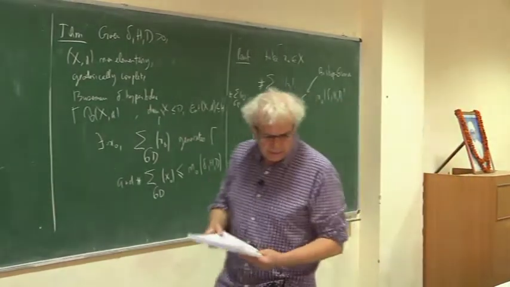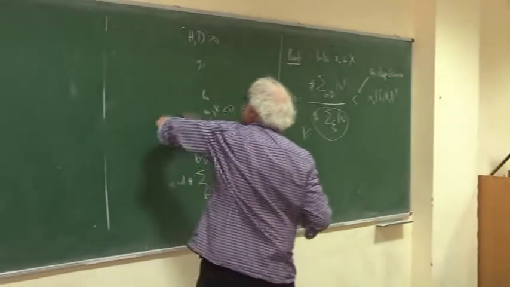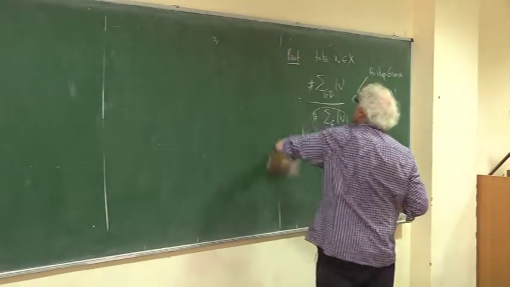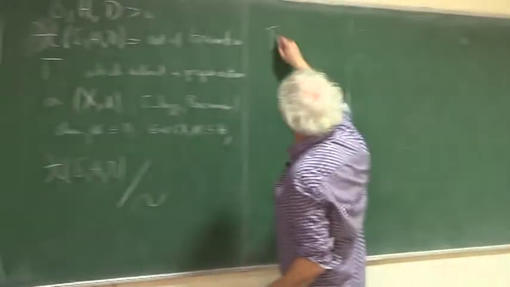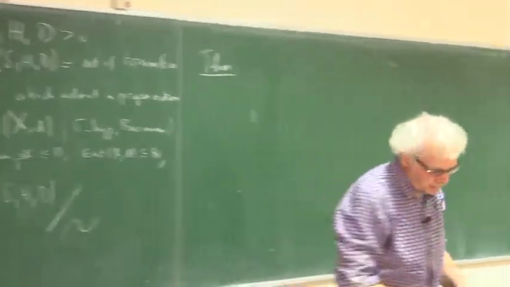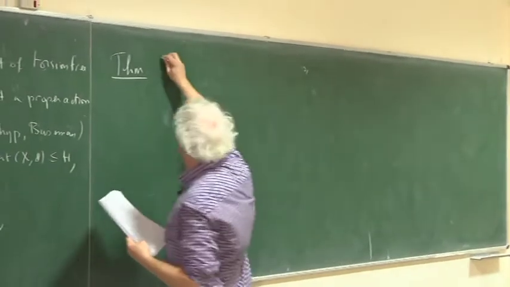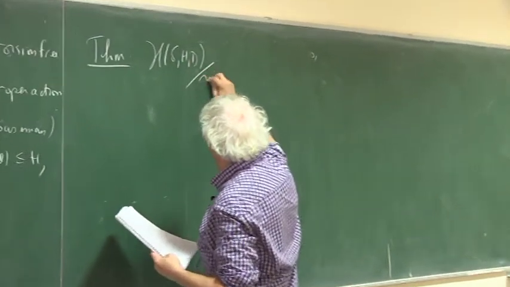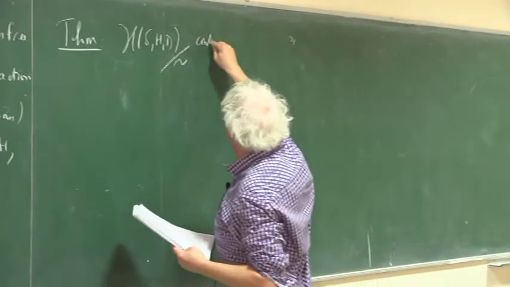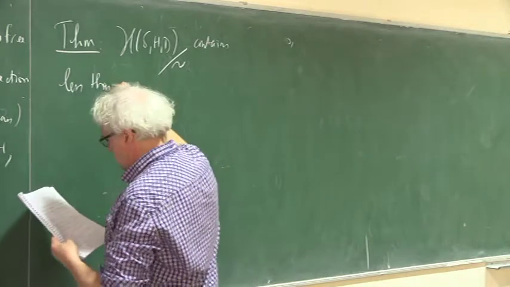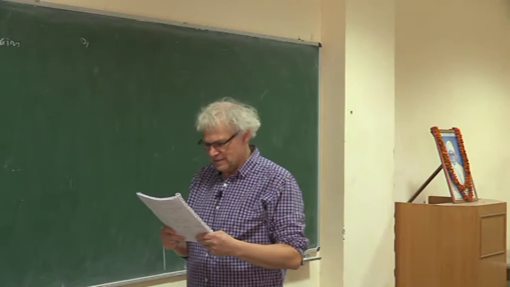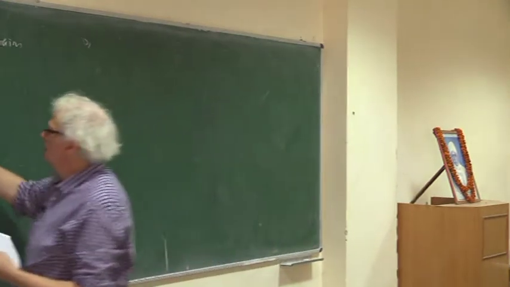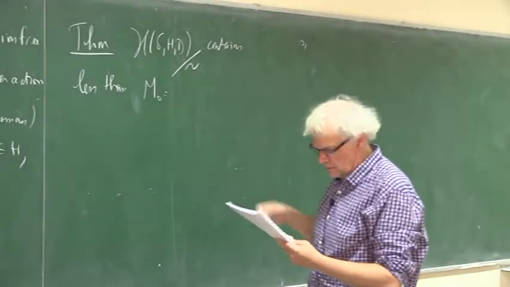And the theorem is that H of delta, H, D contains less than, okay, so since I was not very precise on the constant I wrote before, I have the N0, so I can write the constant because it's somehow interesting.